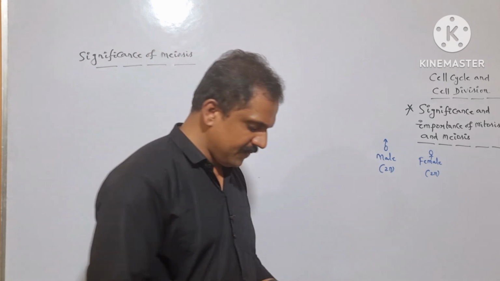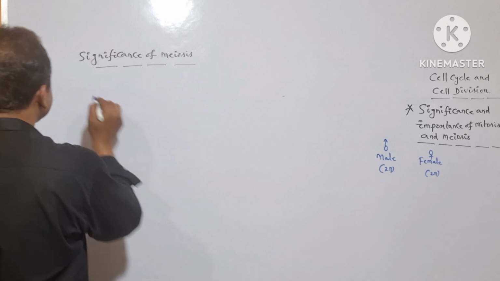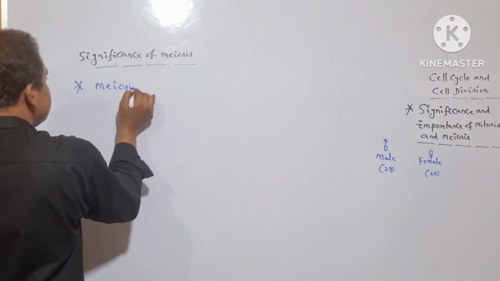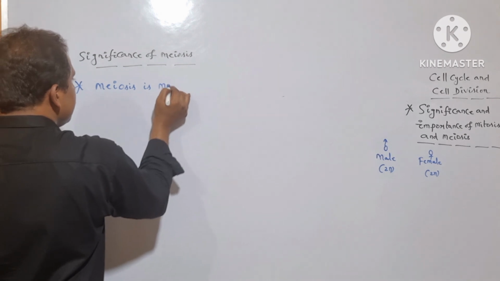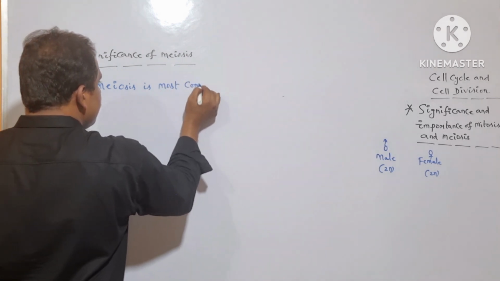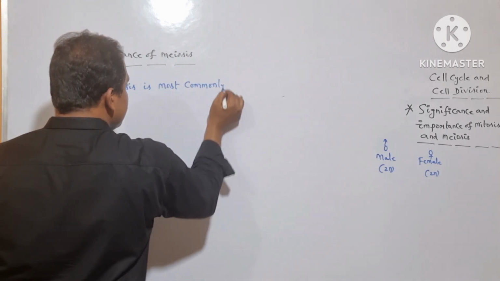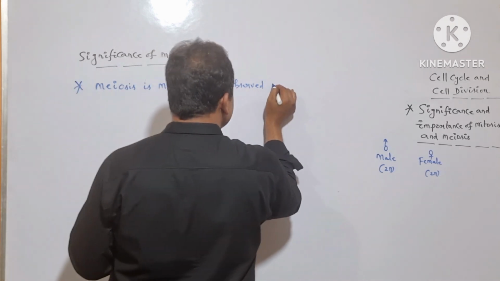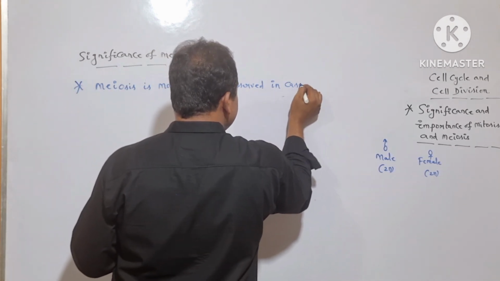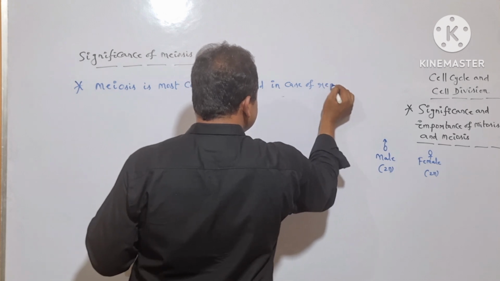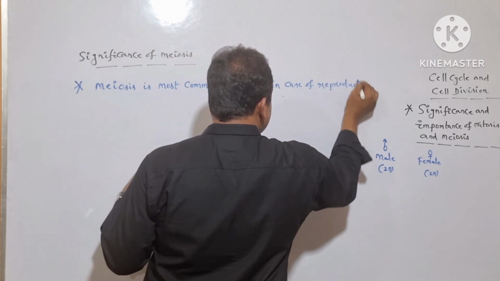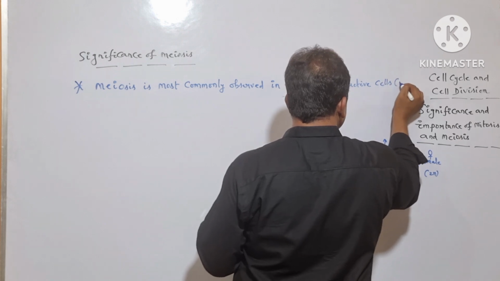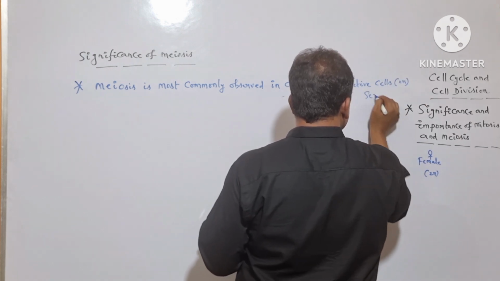Is it clear? So let me write it here. Meiosis is most commonly observed in case of reproductive cells or sex cells.